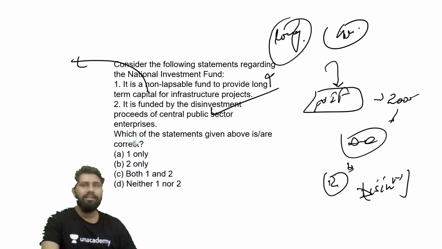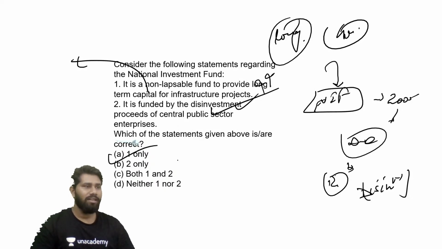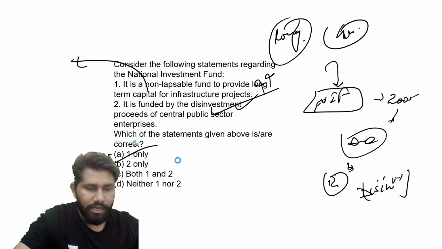The Government of India has the sole authority to decide in which activities this fund can be used, right? So the first statement is wrong, the second statement is right. B becomes the correct answer, right? Make sure that you are getting my point. Let's move ahead to the next question.